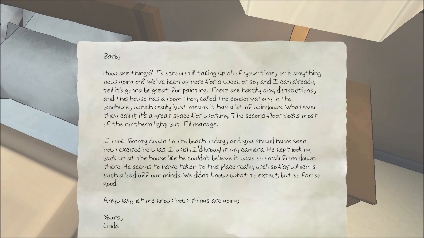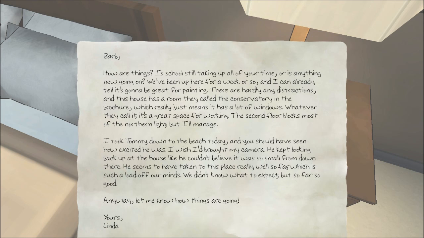We've been up here for a week or so, and I can already tell it's going to be great for painting. There are hardly any distractions, and this house has a room they called the conservatory in the brochure, which really just means it has a lot of windows. Whatever they call it, it's a great space for working. The second floor blocks most of the northern light, but I'll manage.